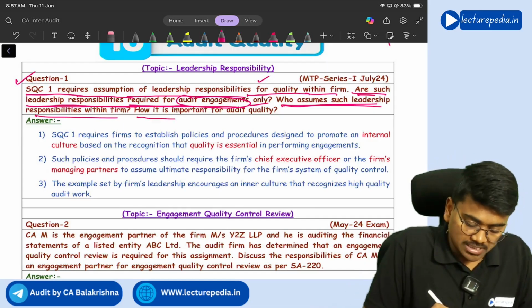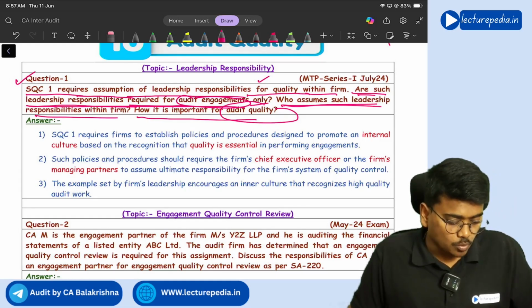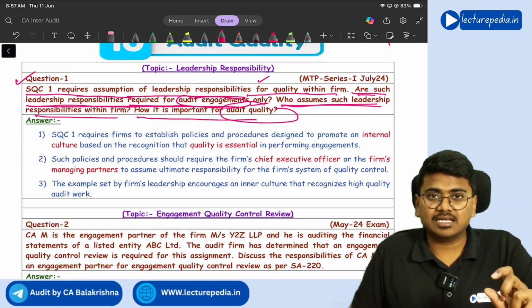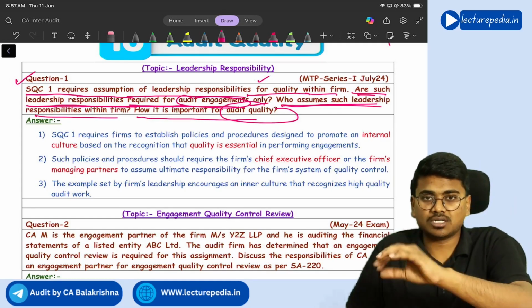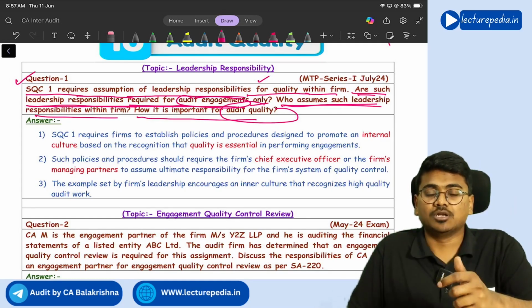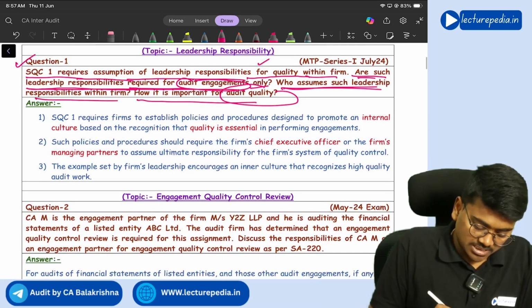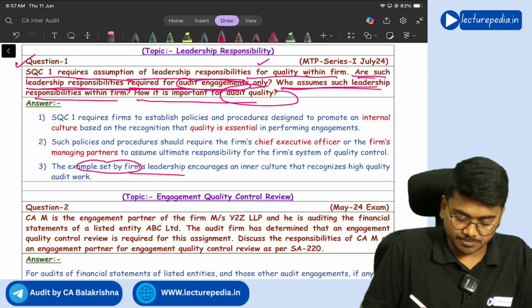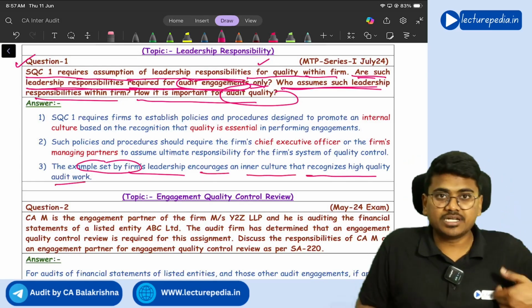And how is it important for audit quality? Why is assigning leadership responsibility to managing partner or CEO helpful for increasing quality of the audit? Because the example set by firm's leadership encourages an internal culture that recognizes high quality audit work.